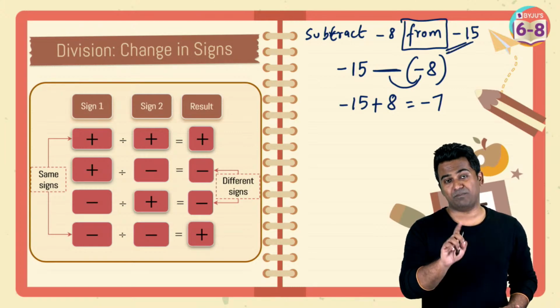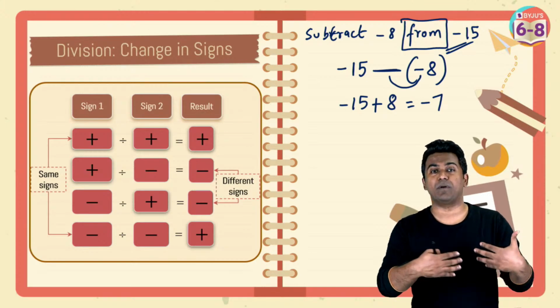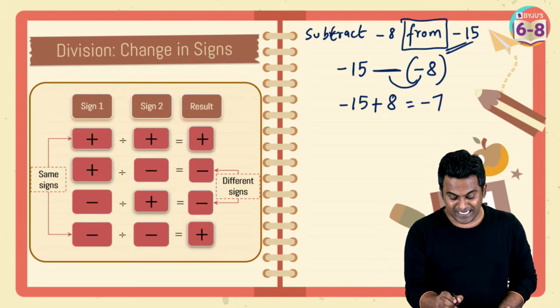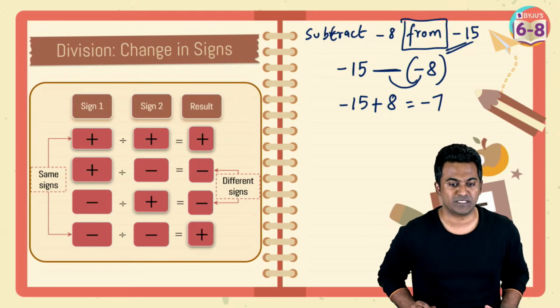And subtraction, be careful because the keyword from is going to tell you from what number you need to subtract what. Like subtract minus 8 from minus 15, this is how you frame it. From minus 15, you subtract minus 8, and make sure you do this modification, because minus multiplied with minus is plus, and then from here on this is going to be simple.